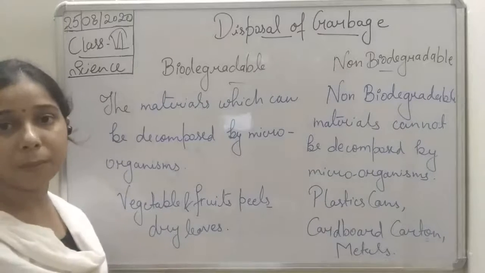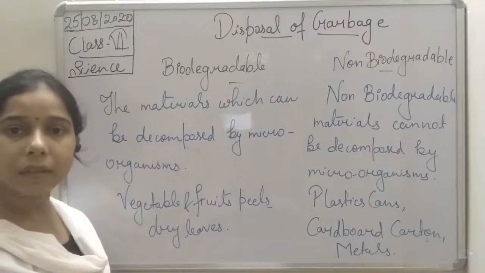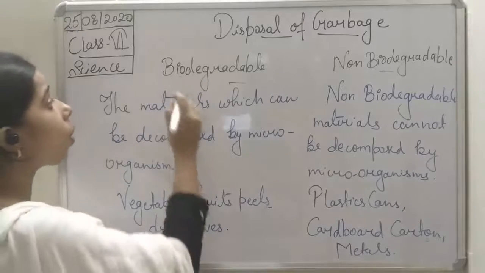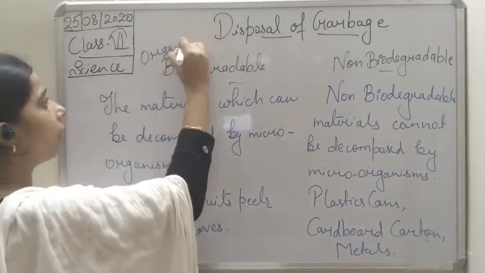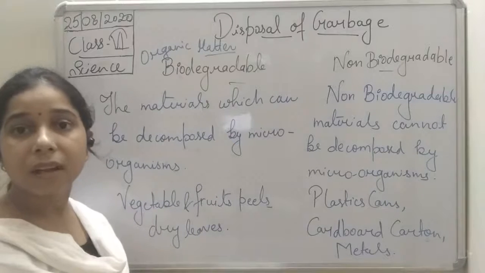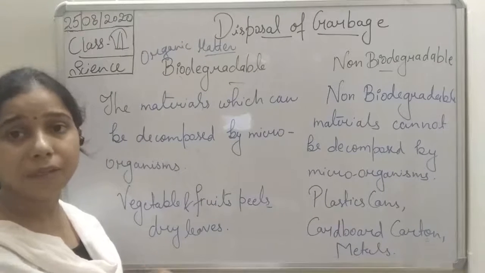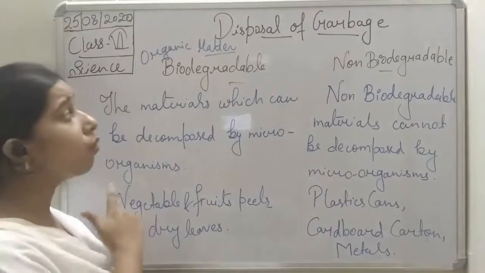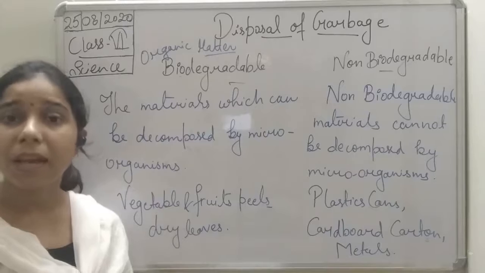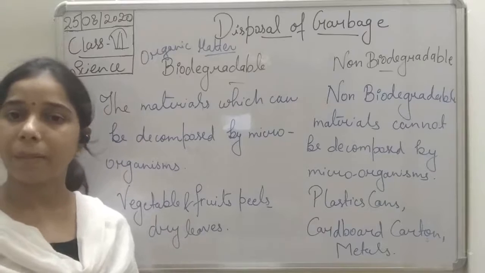We use another term for the material that we get from plants and animals, or the waste material that we get from living organisms, and that is organic matter. What is organic matter, students? Organic matter is the material that we obtain, whether it is a waste material or anything that we get from a living organism. So if in some book it is written organic material or organic matter, it means it is a natural thing that we get from nature. Nature includes both plants and animals.